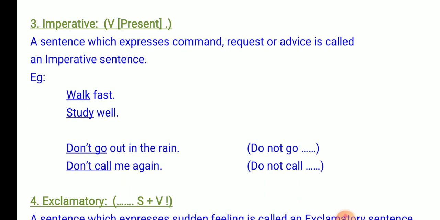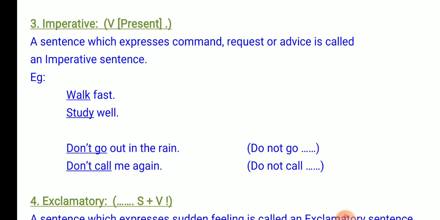You. But you do not use the subject you because, as I told you, it is addressed to the person before you. The second example is study well. The subject you is omitted in this example.